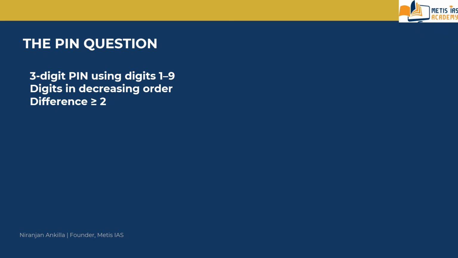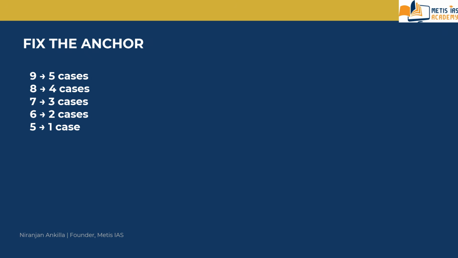So this gives: 975, 974, 973, 972 and 971. These are the 5 cases.